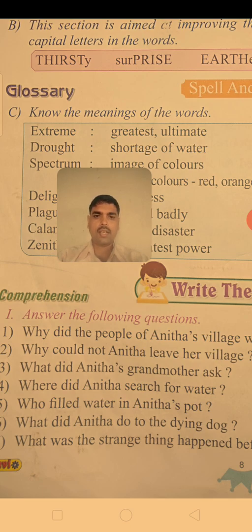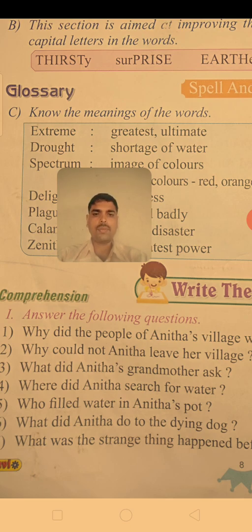Where did Anita search for water? Anita searched for water everywhere in the village, well to well, lake, rivers, and all. Who filled water in Anita's pot? A fairy filled water in Anita's pot. What did Anita do to the dying dog?